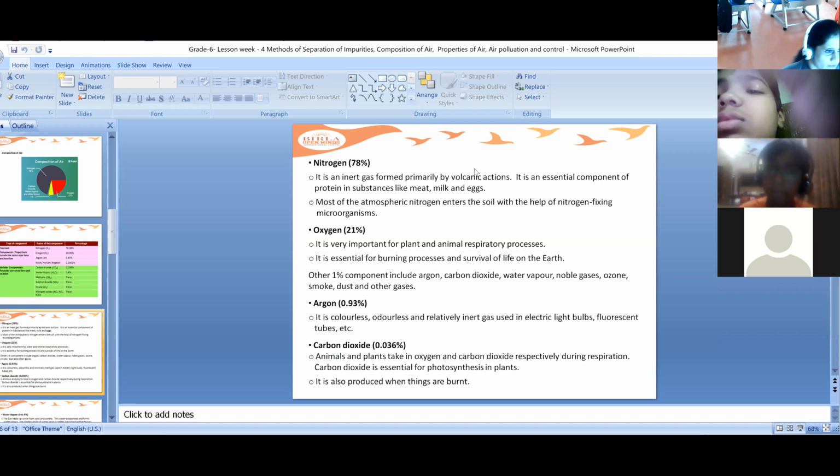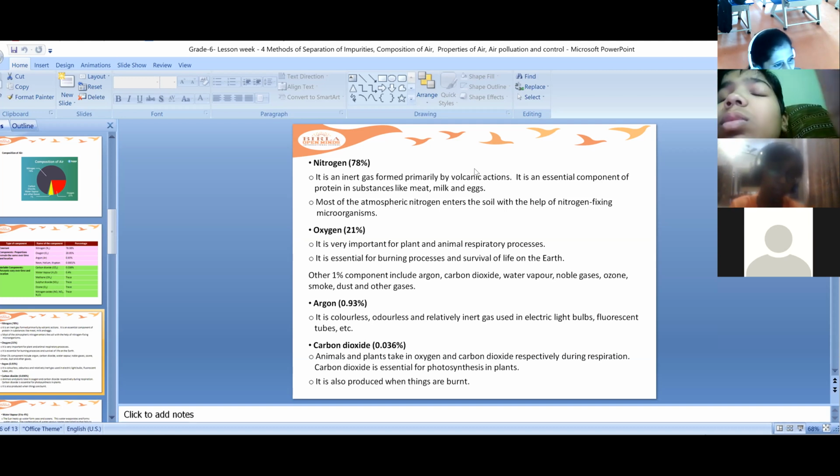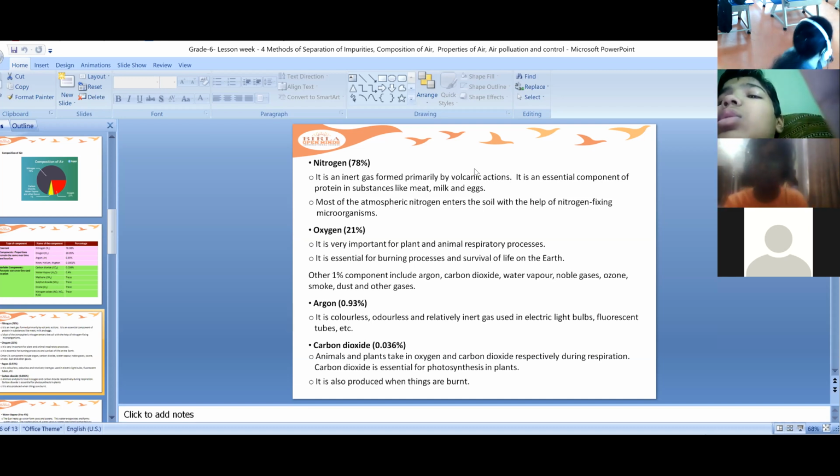Okay, so this was about the oxygen. So oxygen is necessary for the survival of life on Earth. Other 1% components include argon, carbon dioxide, water vapor, noble gases, and ozone. Smoke, dust, and other gases are also present in the air along with oxygen.